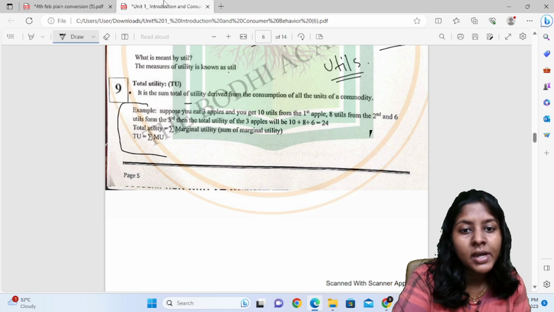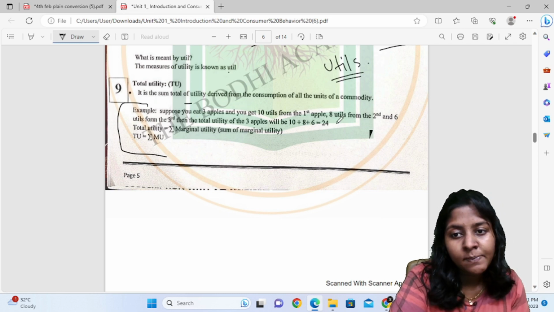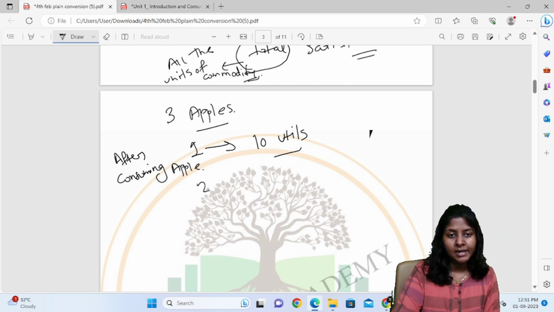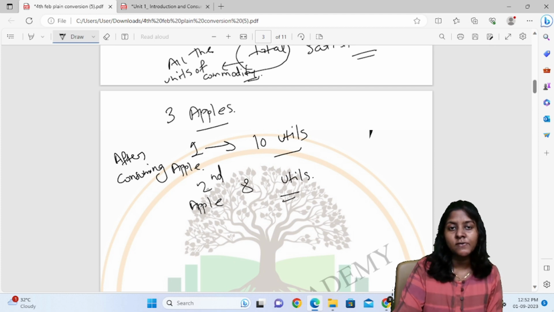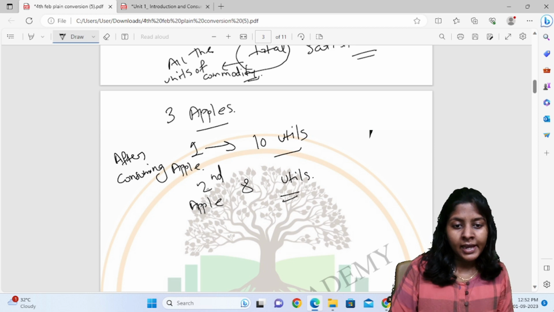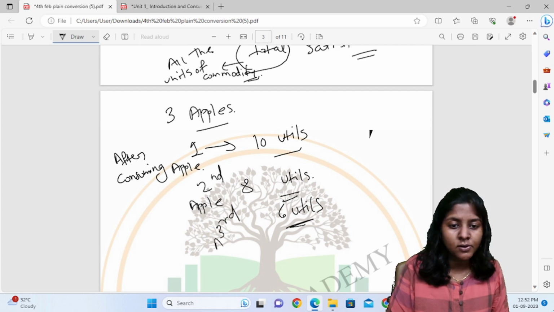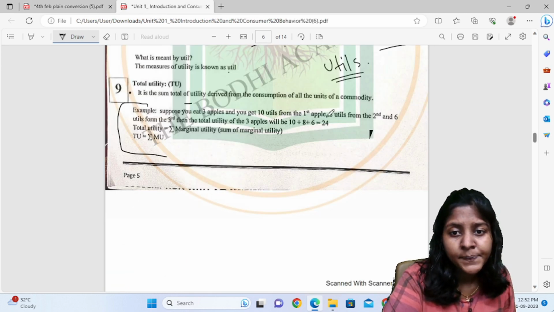You get 10 utils from the first apple. After consuming the second apple, you get 8 utils of satisfaction. And after consuming the third apple, you get 6 utils of satisfaction. So what does this mean?